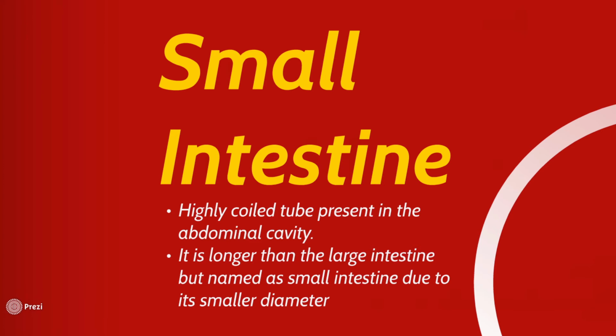The small intestine is longer than the large intestine, but is named small intestine due to its smaller diameter. The diameter of the gut is referred to as lumen, spelled L-U-M-E-N, but for the sake of simplicity, we'll use the word diameter here.